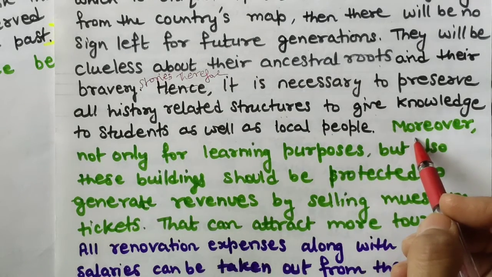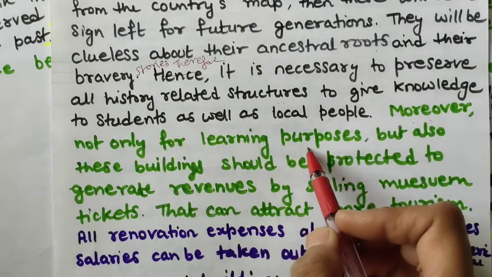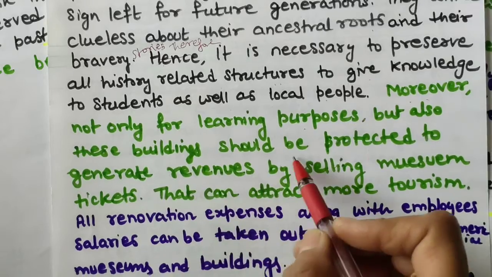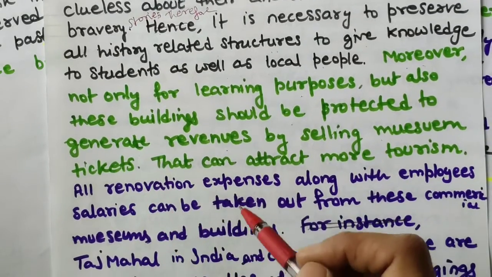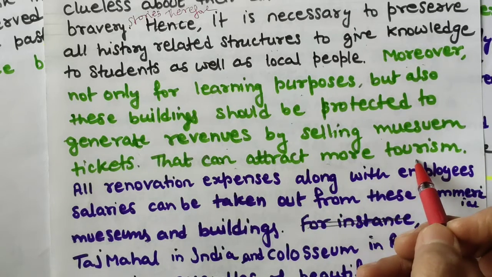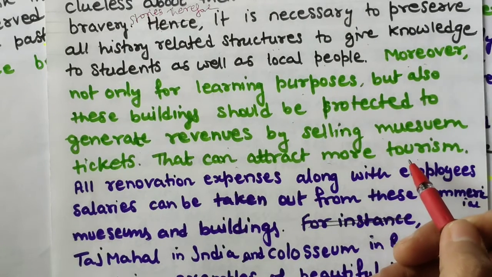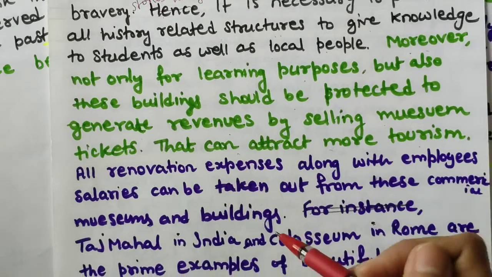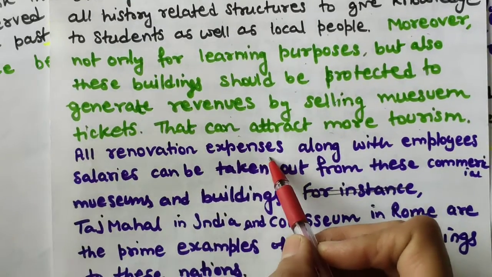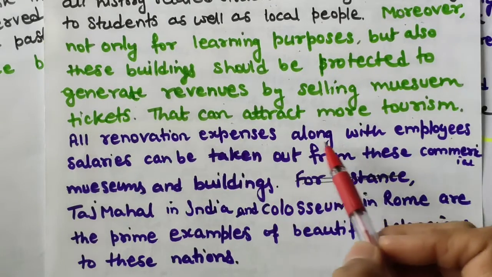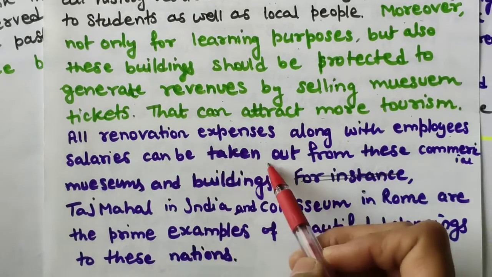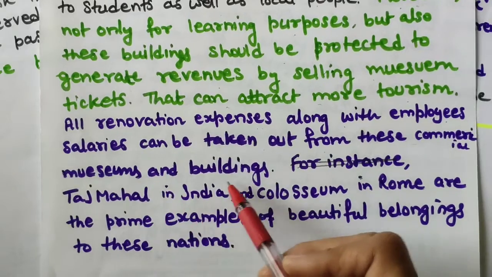Now my second point of view: moreover, not only for learning purposes but also these buildings should be protected to generate revenues by selling museum tickets that can attract more tourism. Tourism includes domestic as well as international. All renovation expenses along with employees' salaries can be taken out from these commercial museums and buildings.